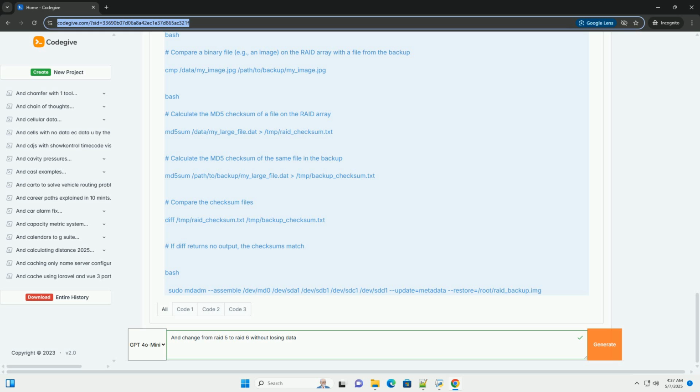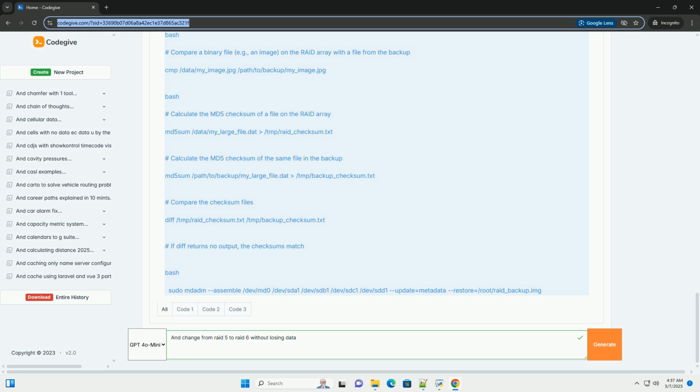backup-file equals /root/raid_backup.img, this is highly recommended. Mdadm can create a small backup file that contains critical metadata in case the reshape process fails. If it fails, you can use this backup file to revert the array back to its original RAID 5 state. Make sure there is enough space at the path to create a 100 MB file.